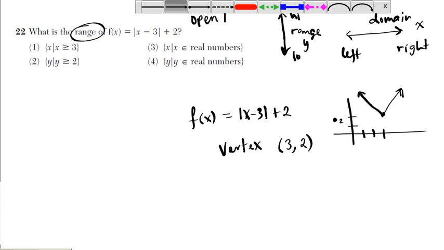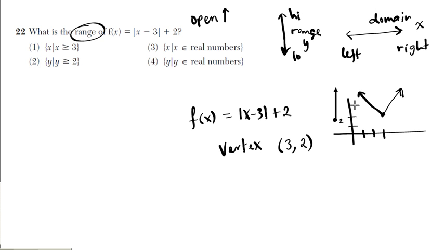How do I know? Look at the graph. What is the graph doing? The graph goes up forever and up forever. So that's how I know it goes to infinity. So how do you express that using your set notation? The range is basically y such that y is what? Greater than or equal to 2. Alright? So the answer is option 2.